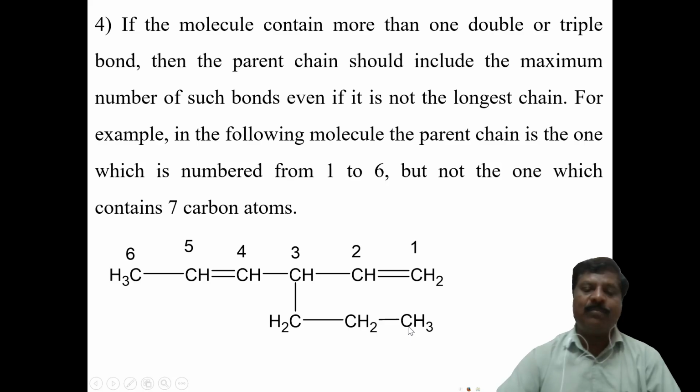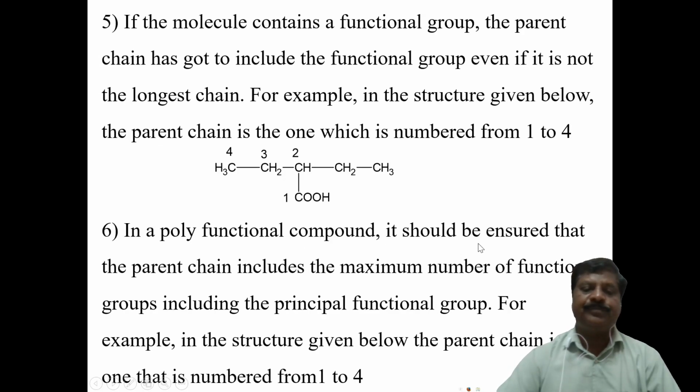Therefore, here 1 2 3 is there. Here 3 4 5 6 7 is there. Again here the double bond. Here 1 2 3 4 5 6, this is the 6 carbon chain. It is 7 and this is 5, that is 7 and that is 6. But it contains a double bond at the 4 position. Double bonds are there, and these double bonds are considered in the parent chain.